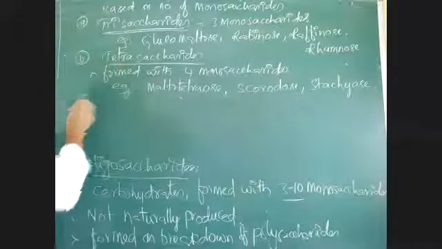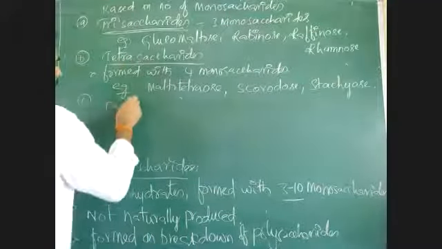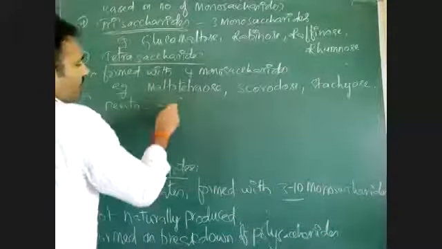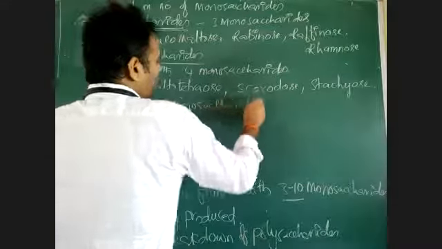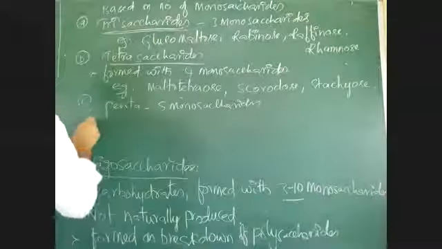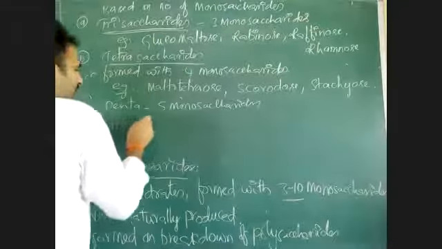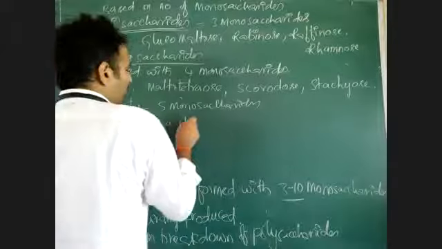Like that, pentasaccharides mean 5 monosaccharides, and up to 10 monosaccharides is called a decasaccharide.